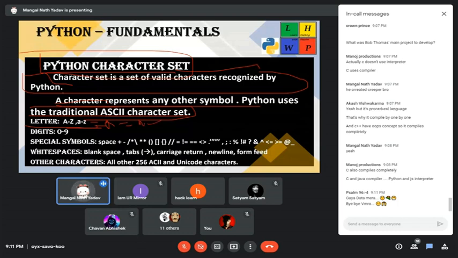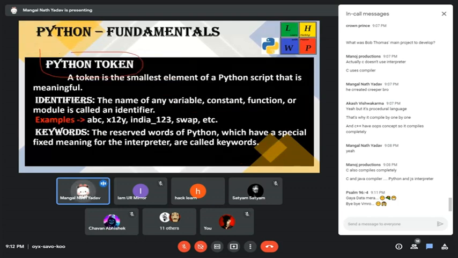It also includes numbers and digits, spaces, symbols, and white spaces like blank, tabs, new line, and form feed. These are all 256 ASCII and Unicode characters.